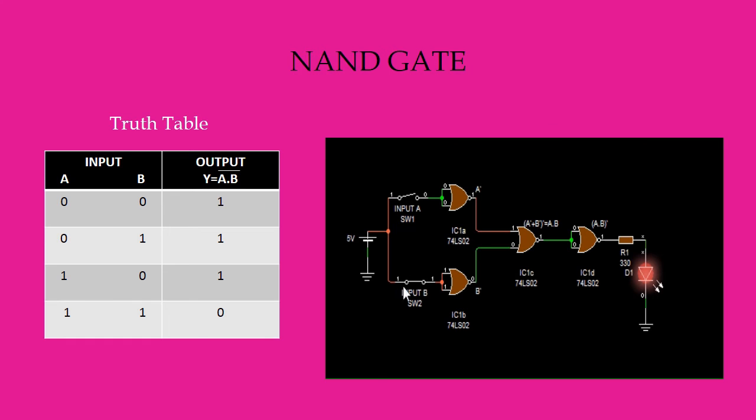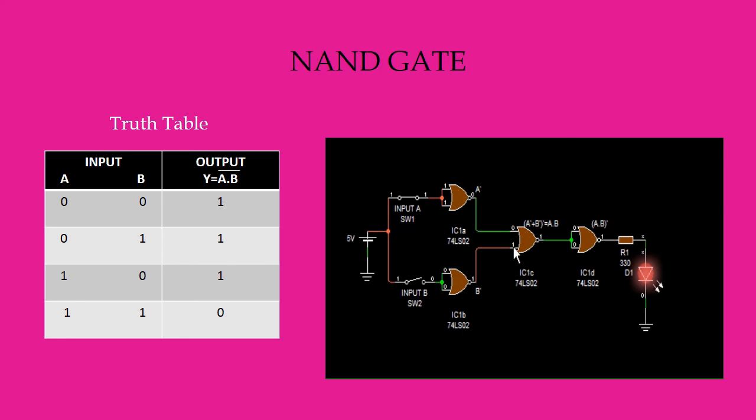Third condition, when input A is 1, that means switch 1 is closed, input B is 0, that means switch 2 is open condition. So this is 1, this is 0, so from here we get 0 because this is an inverter circuit, and from here we get 1 because this is an inverter circuit.